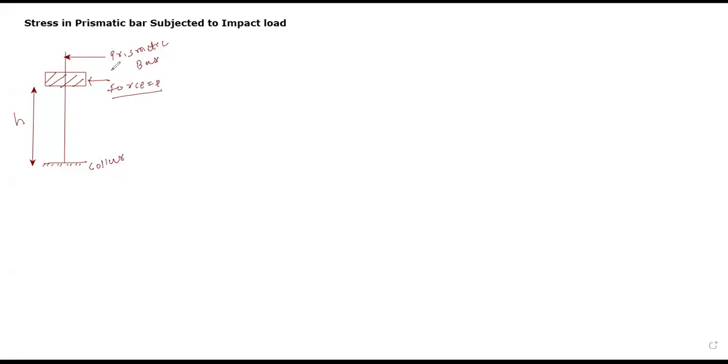Now this prismatic bar is one kind of elastic material. Is it clear? Because we are dealing with an elastic condition. Agree हो आप सब? पहले चलिए मेरे को ये बताइए, इतना clear है?